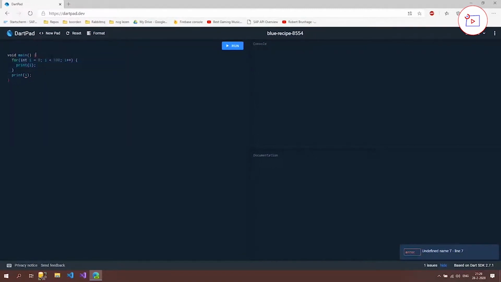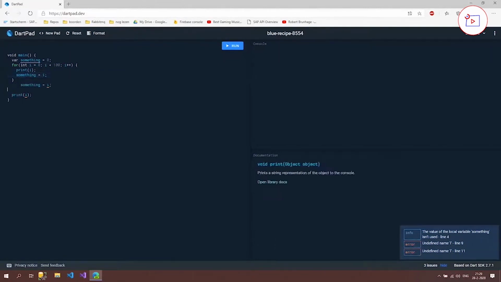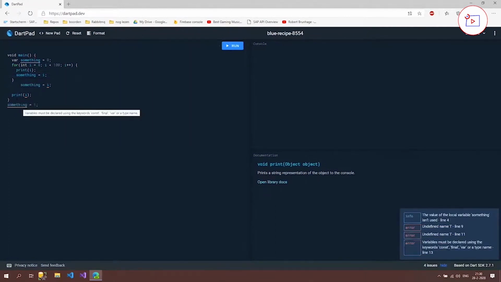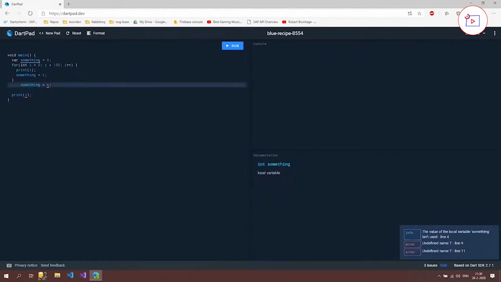So what this means is, if I declare a variable, something 0, and I set it here with e, that's fine. It's going to work, there's no problem. But if I take this outside here, then this isn't going to work. Also, if I try it here, so outside here, it's also not going to work. But let's say that I'm going to delete this and I'm going to set it here, and I'm going to put this for something right here. It's still going to work because it's now in our outer scope.